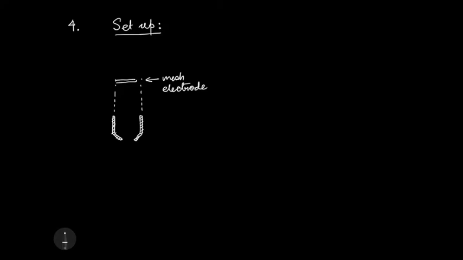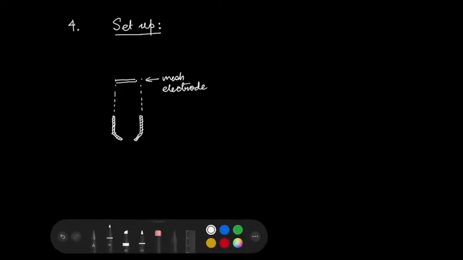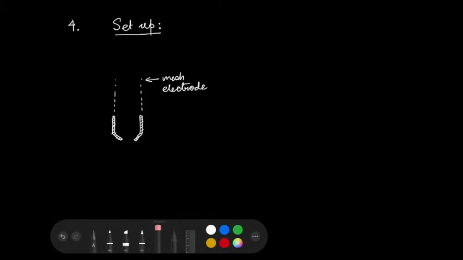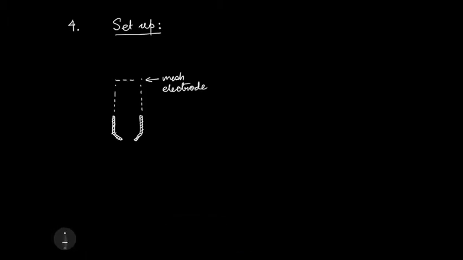So what I'm drawing here is a wire mesh of, say, copper. So what is that? It's like a tea strainer where most of the water falls through, only the tea leaves stay.